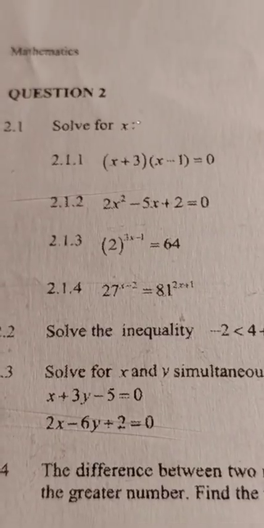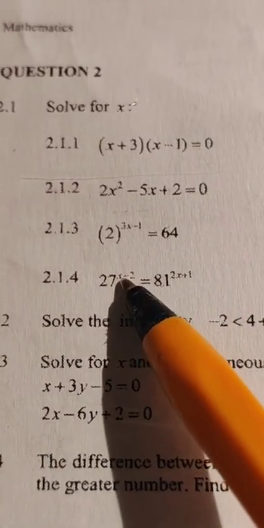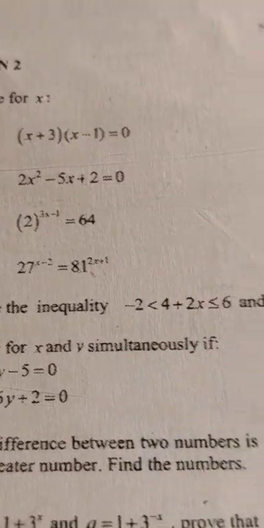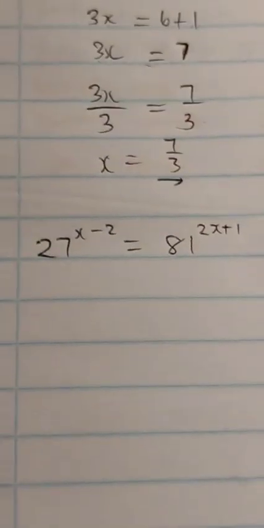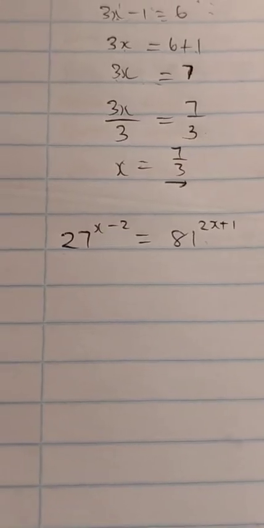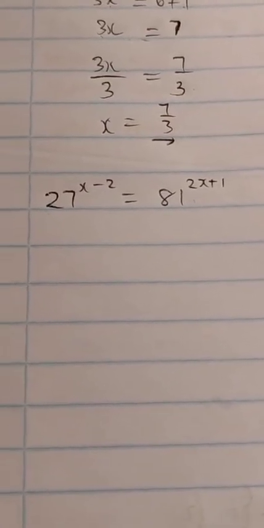27 to the power x minus 2 is equal to 81 to the power 2x plus 1. So once again, a base isolated there, another base on the other side isolated, raised to the power 2x plus 1. So what do we do here? 27 and 81 need to be changed so that we can see them having the same base. But what do we change them to?